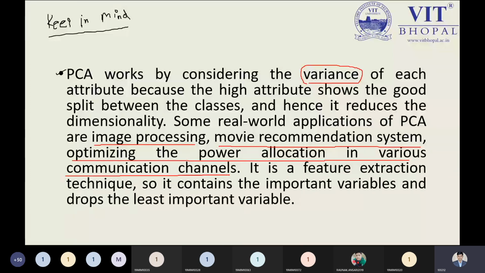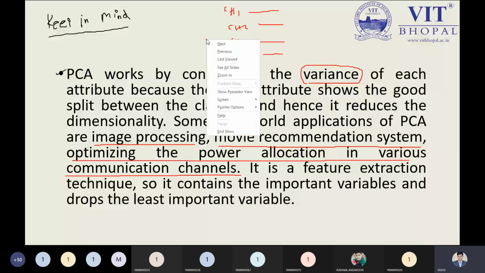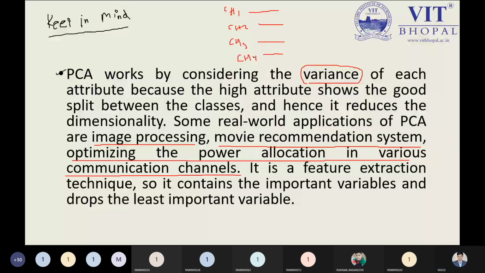I can explain this example like this. Suppose we have communication channel 1, communication channel 2, communication channel 3, and communication channel 4. These channels are sharing some information, meaning power allocation. But unfortunately, channel number 3 is not usable by any household.